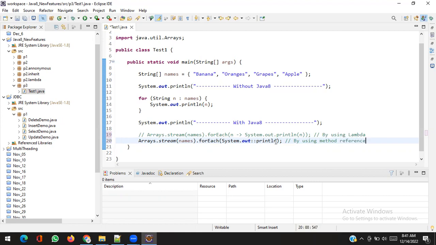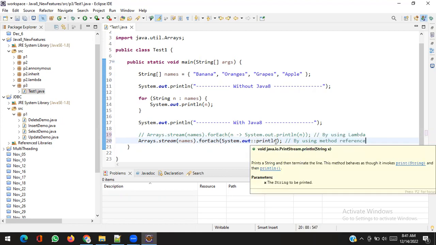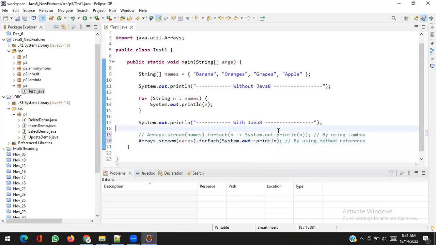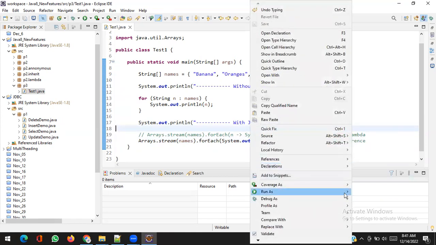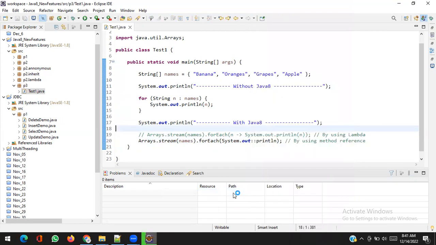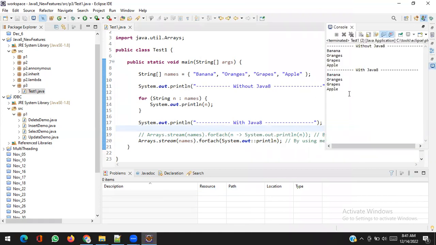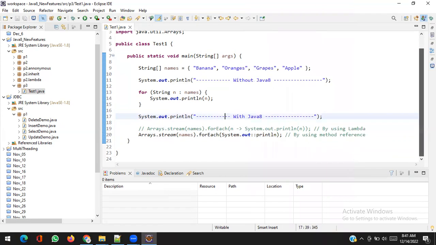So again, method reference is the new or shorthand way to write a lambda expression. Same thing, output will be the same. This is one basic introduction of the lambda expression and streaming API.